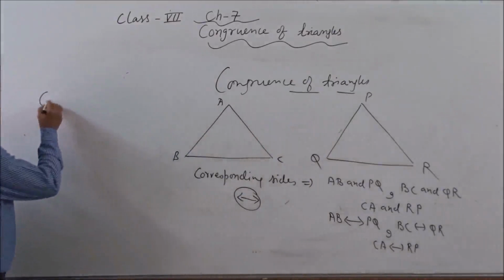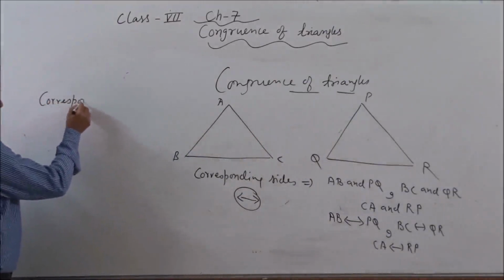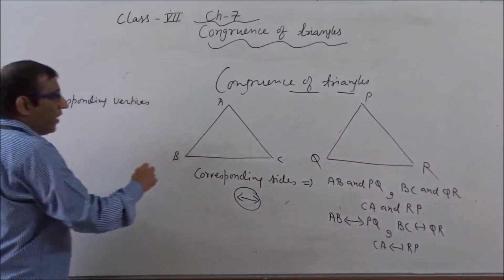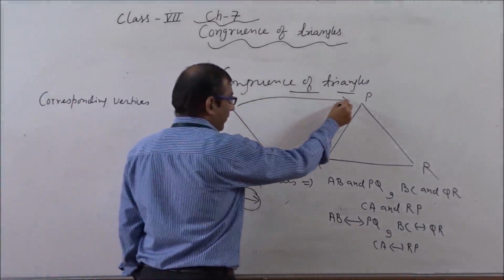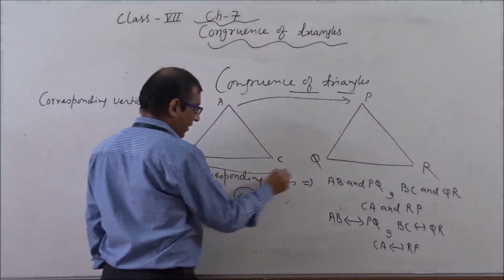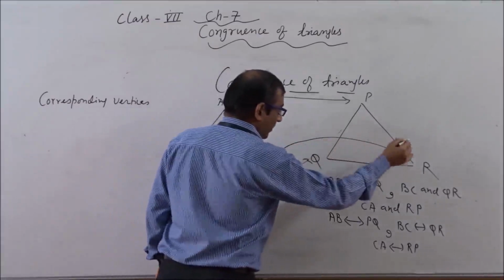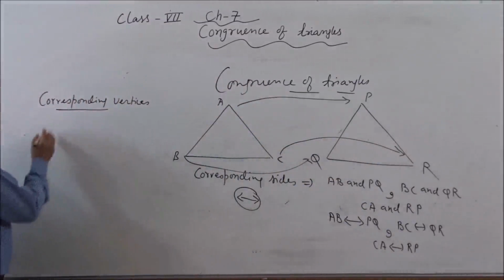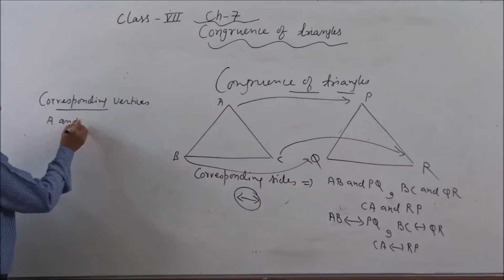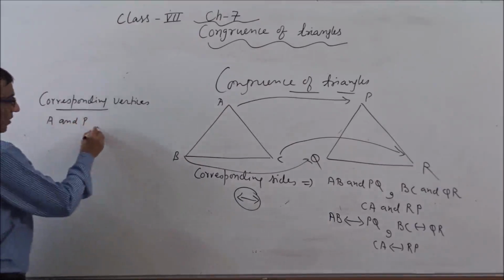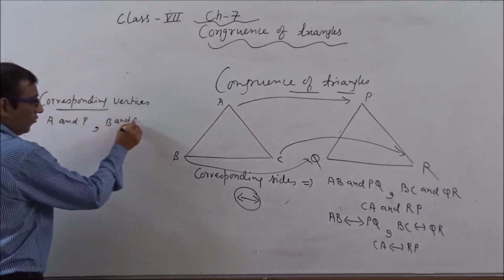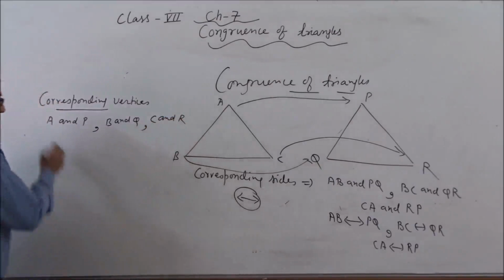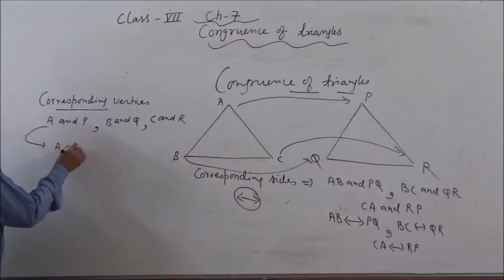Now I am continuing with the next concept, that is corresponding vertices. So angle A is related with P, angle B is related with Q, and angle C is related with R. So we can say in corresponding vertices for these two triangles, angle A and P both are corresponding angles, B and Q both are corresponding angles, C and R both are corresponding angles, and it can be written as this.